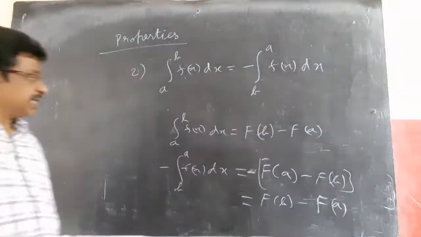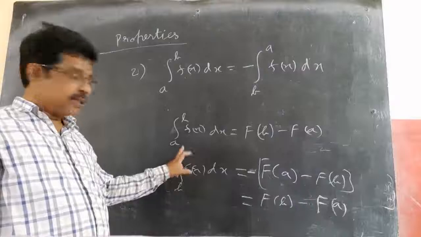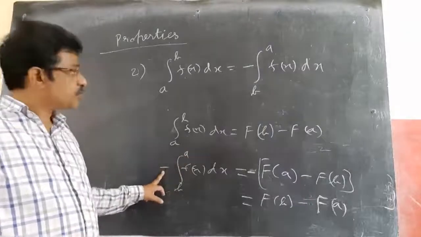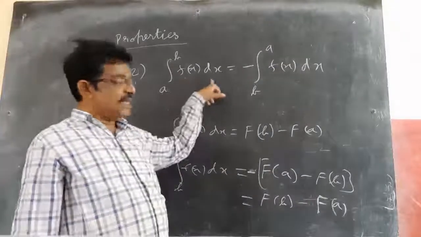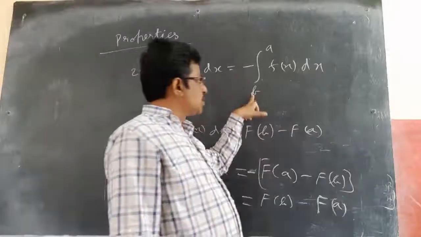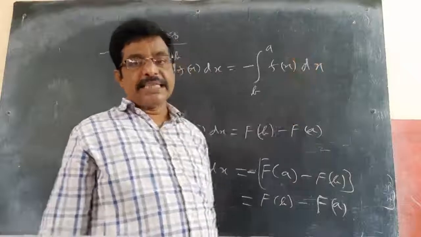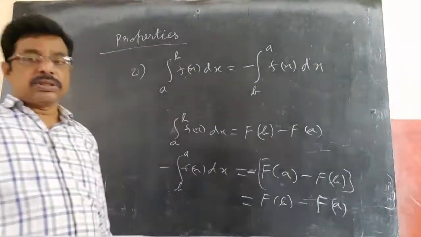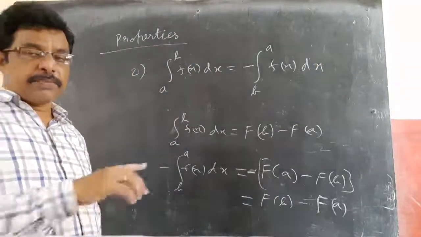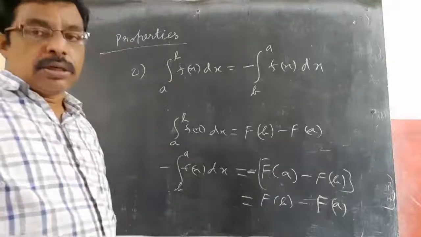So what I want to say is, if I change the limits, I will get a minus. So integral a to b f of x dx equal to minus integral b to a f of x dx. So this is the second property. The first property we discussed was the dummy variable. Next,